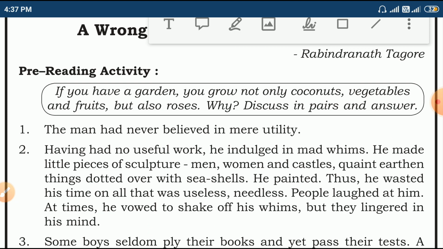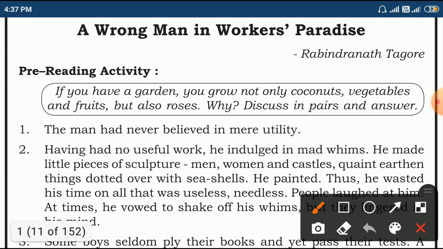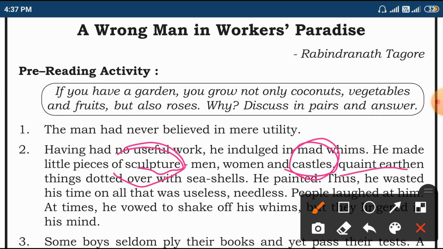Pieces of sculpture. Sculpture in the sense of a kind of art. Men, women, castles, forts, quaint earthen things. Quaint means attractive. Earthen means a thing which is made up of baked clay. We can say a pot dotted over with seashells.